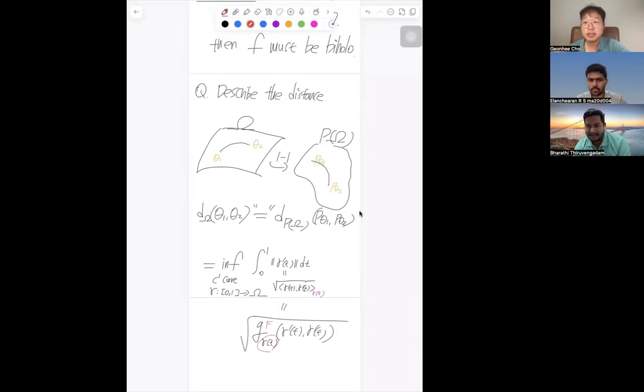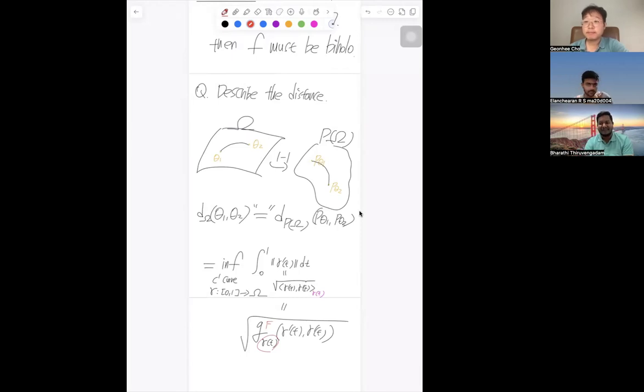I just want to mention the geodesic of the Born metric should also be linked to this consideration, right? If you are able to measure the geodesic distance with respect to the Fisher metric, then it coincides with the geodesic distance of the Born metric. Exactly, because we are working with an injective embedding function, so there is an embedding between omega and p omega, and you can push the geodesic inside p omega.